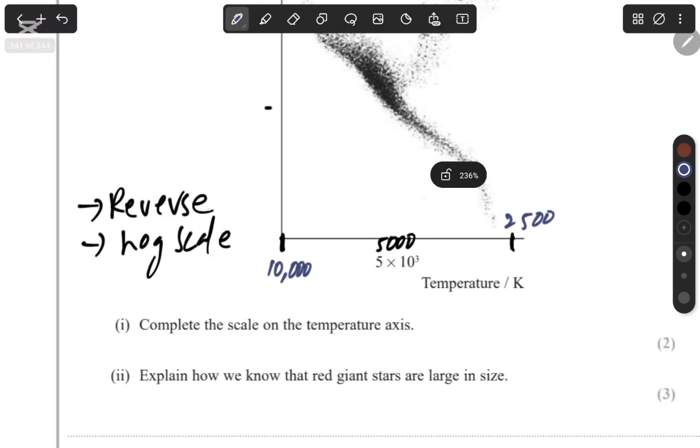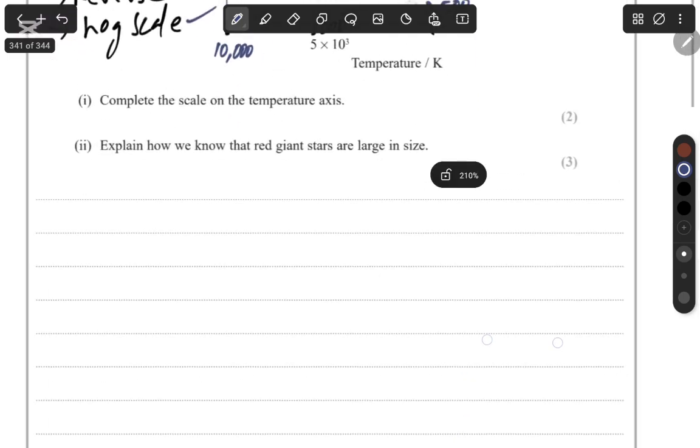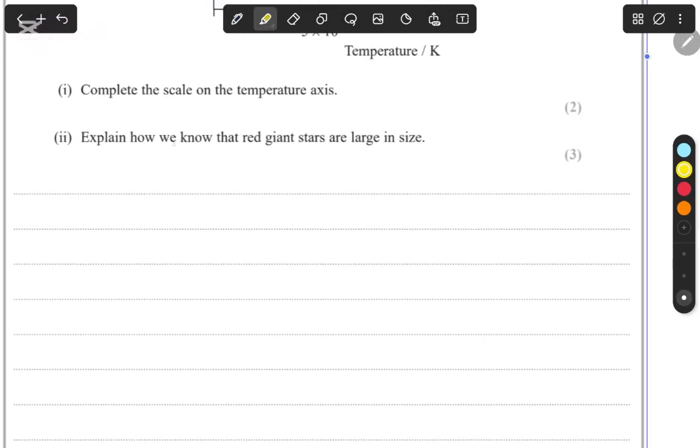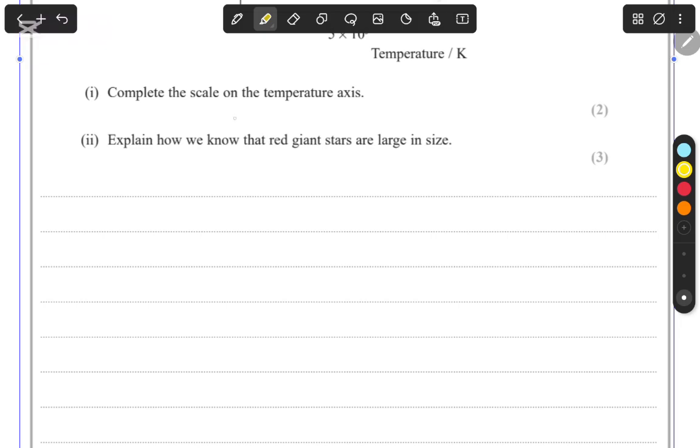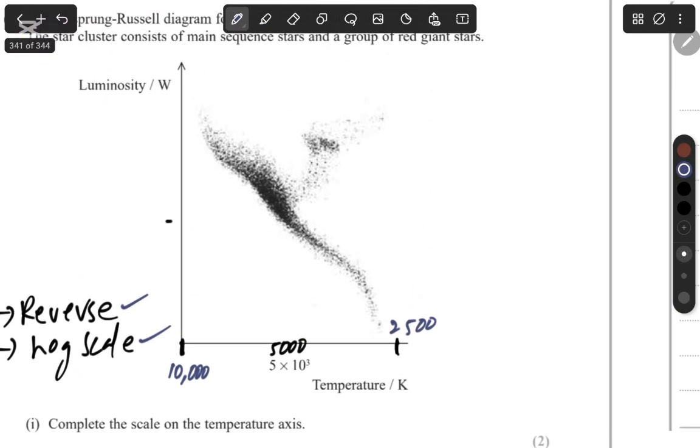So 1 mark you get for showing the reverse scale, and the second mark you get for showing that log scale or power scale. Okay, and then next thing, it says explain how we know that red giants are large in size, right? So red giants are right around here. You can see they have high luminosity and low temperature.